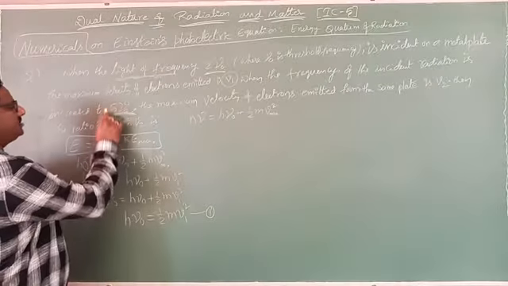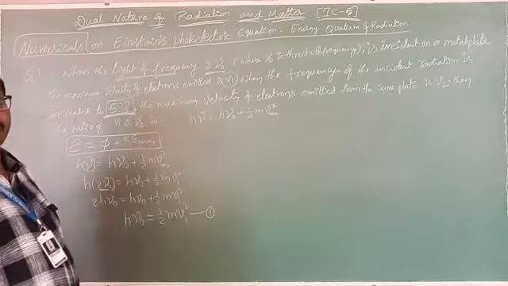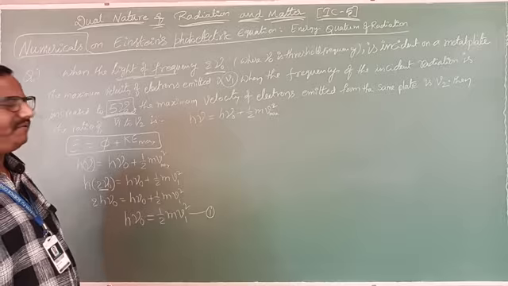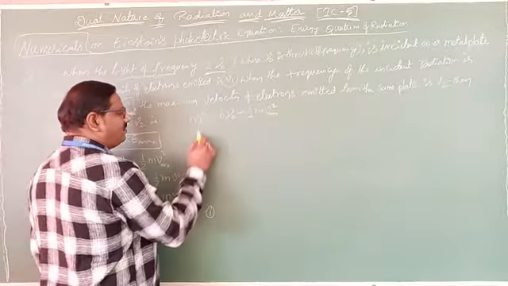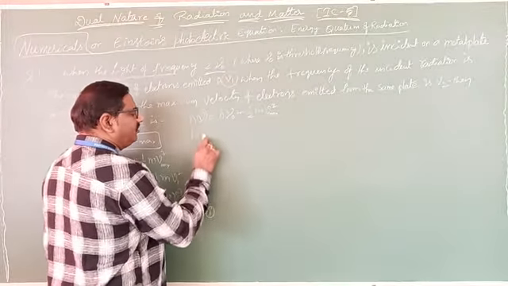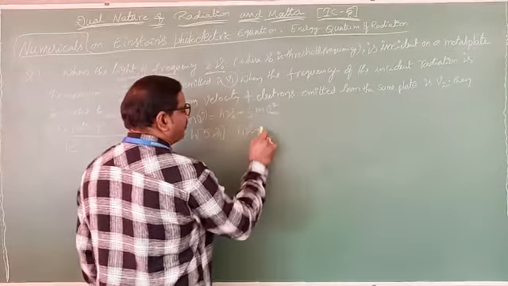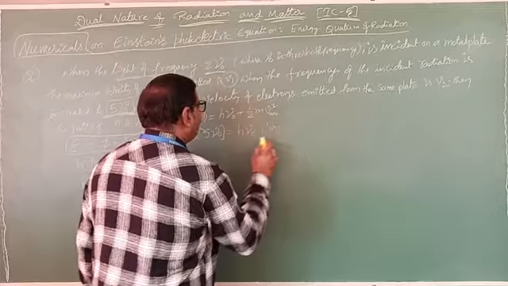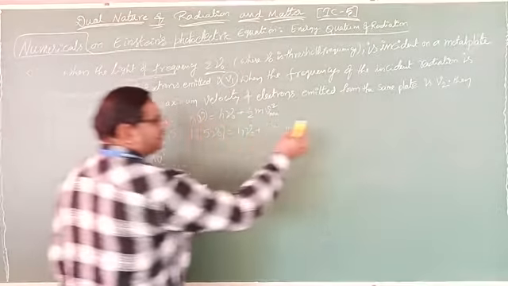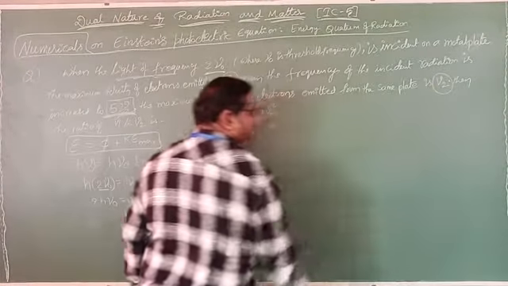Now, what is the frequency of the incident light? Now it will become 5 nu naught. Then here I place h into 5 nu naught, which equals h nu naught plus half m, and when it is 5 nu naught, the velocity will be v2.